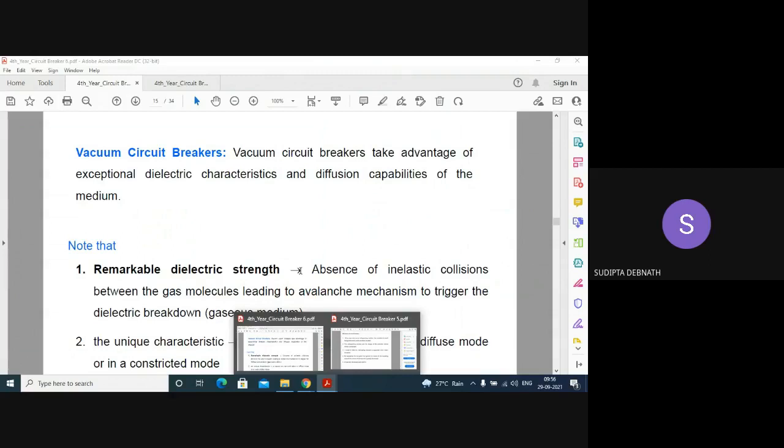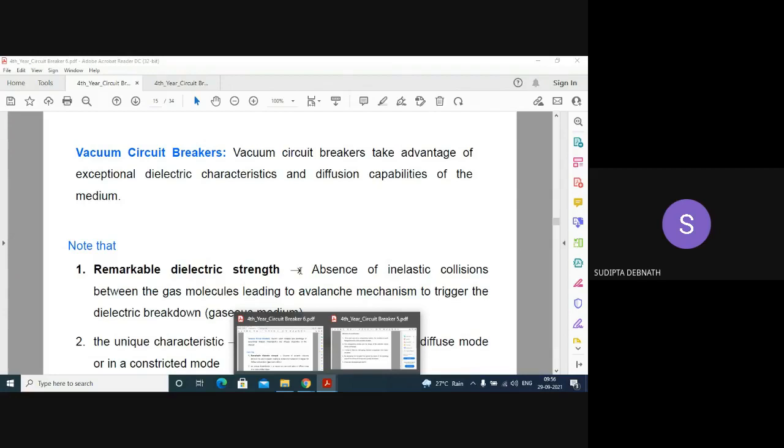For low currents, a highly mobile cathode spot is formed. The spots that are formed on the cathode are mobile. They will shift their position. And for large currents, the cathode spot is fixed. These spots constitute the main source of vapor in the arc, because all the ions and electrons are emitted not from the whole surface. They are emitted from the fixed points. Those are called spots.